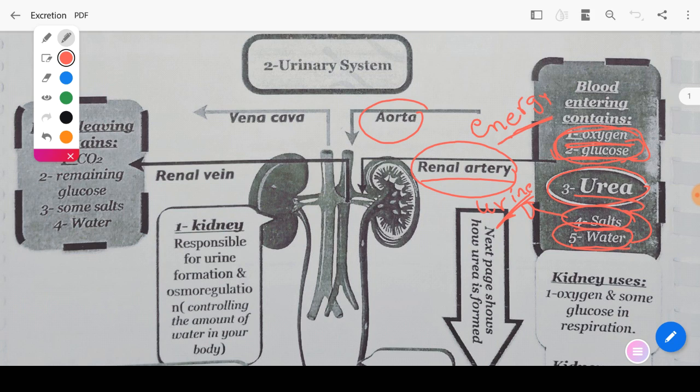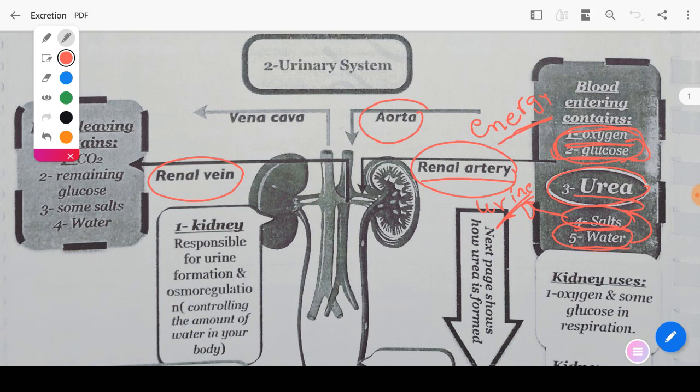After the formation or the function of the kidney ends, the materials come out of the kidney through the renal vein.